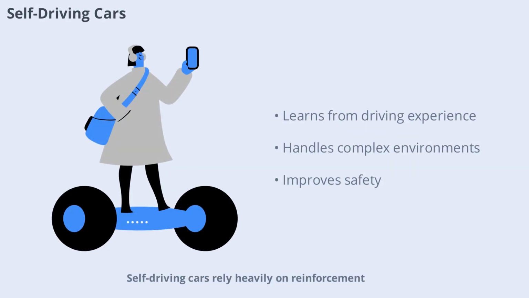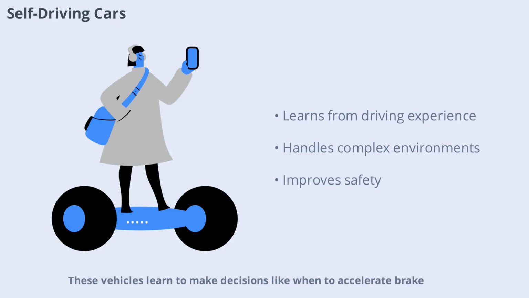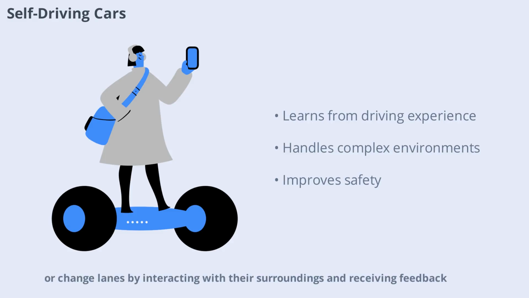Self-driving cars rely heavily on reinforcement learning to navigate complex environments safely. These vehicles learn to make decisions like when to accelerate, brake, or change lanes by interacting with their surroundings and receiving feedback. Over time, they become better at handling real-world situations, such as avoiding obstacles or responding to traffic signals. Reinforcement learning enables self-driving cars to continuously improve their performance and safety.